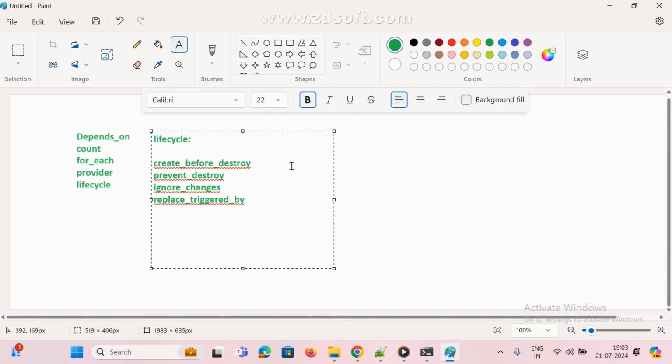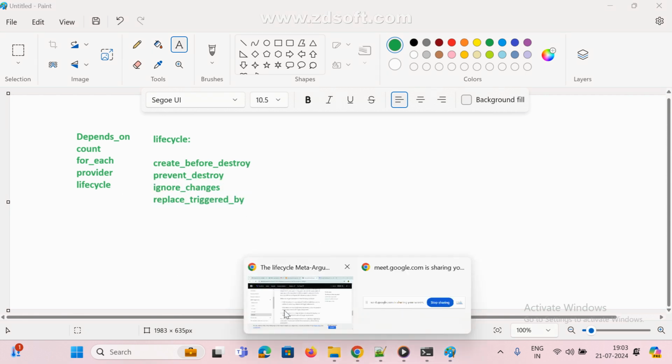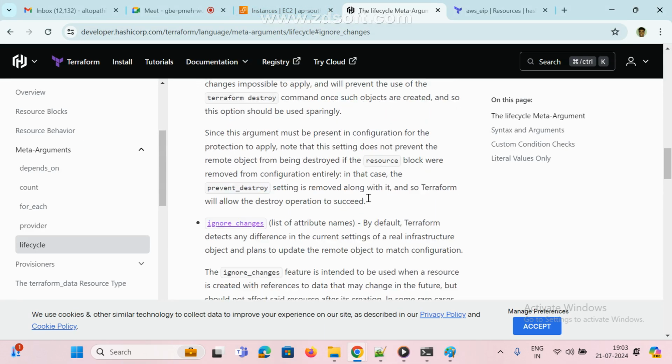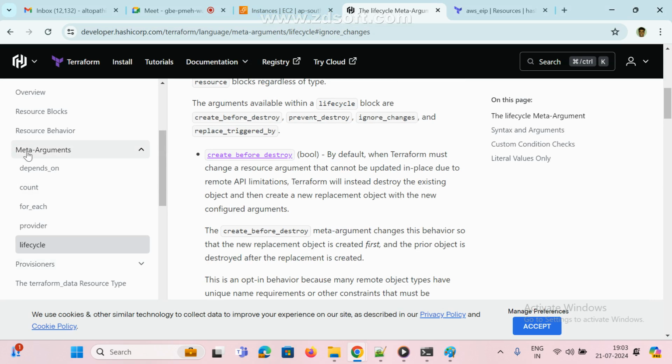So these are the life cycle. In interviews also most of the people are asking, what is a life cycle? Create before destroy, prevent destroy, ignore changes, and newly they added replace triggered by in 1.2. We only need to practice. The concept is simple, but we need to try to understand how it will work. So these are the meta arguments.